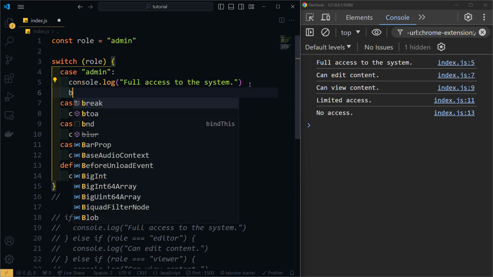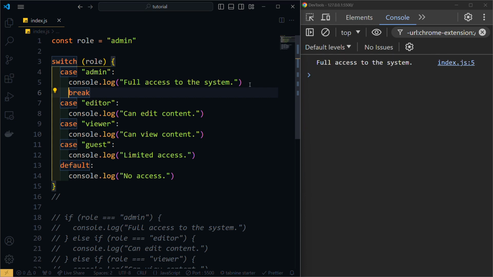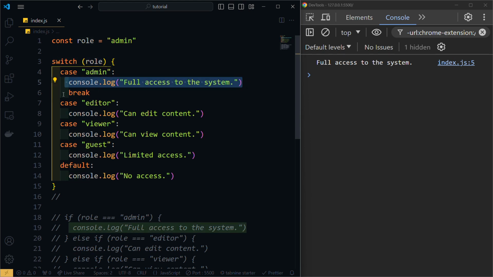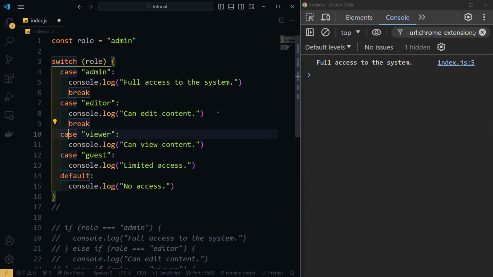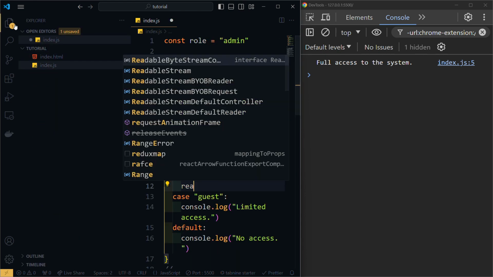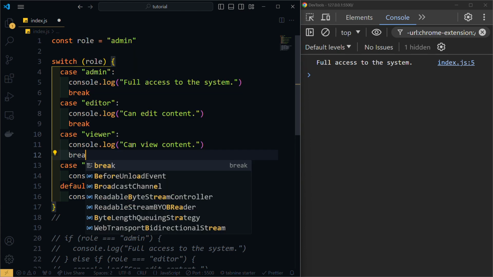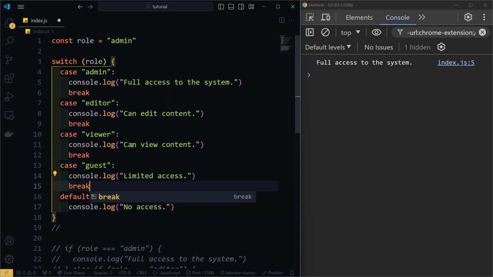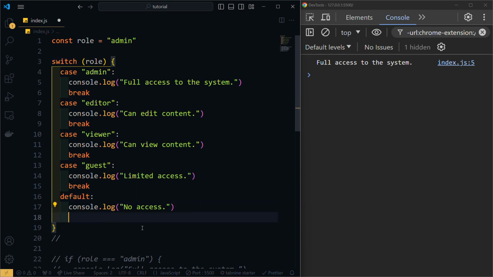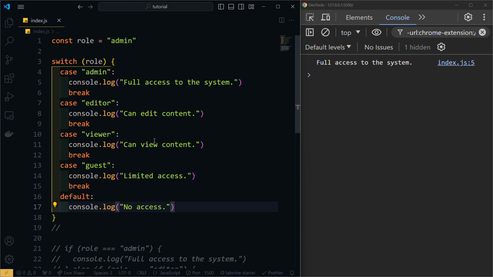So I'm just going to use a break in here, and as you can see, if the role was equal to admin, we only console log this message, and then we're done. We don't go and execute the code below. So let me just add it in all of them. Break, guest. I'm not adding it to default because there is no other case or code below it, so there's no need to add it.